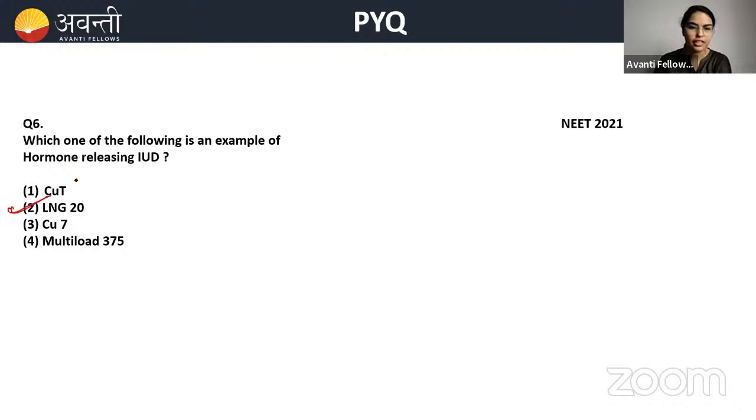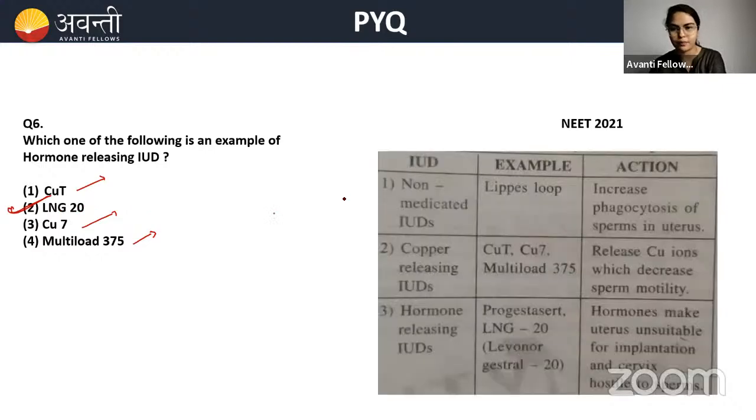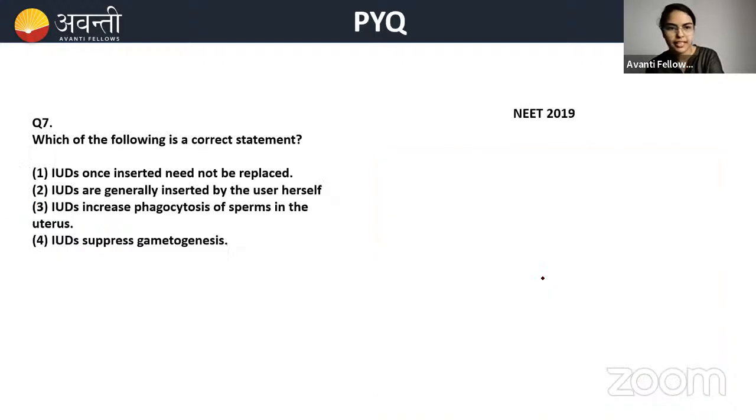LNG20. Okay, so LNG20. See, this copper T, Cu7, copper 7, and Multiload 375, these three are copper releasing IUD. Okay, it's the second type of IUD, copper releasing IUD, but hormone releasing is levonorgestrel 20. Okay, again, same chart. So here you can see Cu T, Cu7, Multiload. Clear?